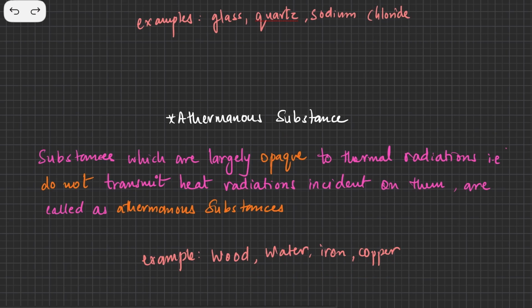These substances are opaque to transmission; they do not transmit heat energy. If heat energy is incident on an athermanous substance, it is either going to be absorbed or reflected, but not transmitted. So if the transmission coefficient is 0 or near 0, then we call the substance an athermanous substance, one that is largely opaque and does not transmit heat energy.